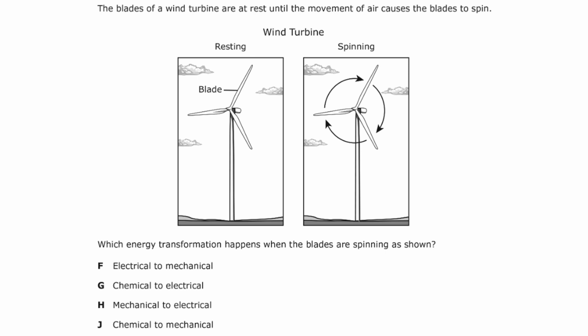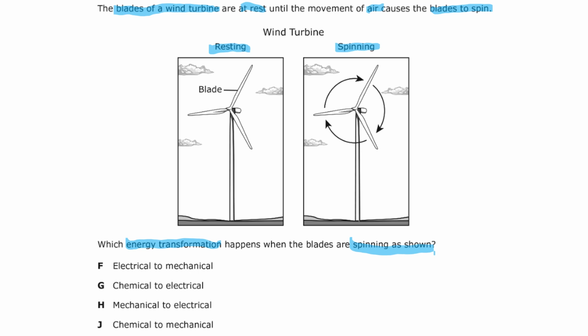All right, moving on. The blades of a wind turbine, and I'm talking about blades again, this is just a big fan, are at rest until the movement of air causes the blades to spin. You can see resting right here, and you can see spinning. This is a wind turbine. Which energy transformation happens when the blades are spinning as shown? Go ahead and pause the video and try to do this on your own right now.